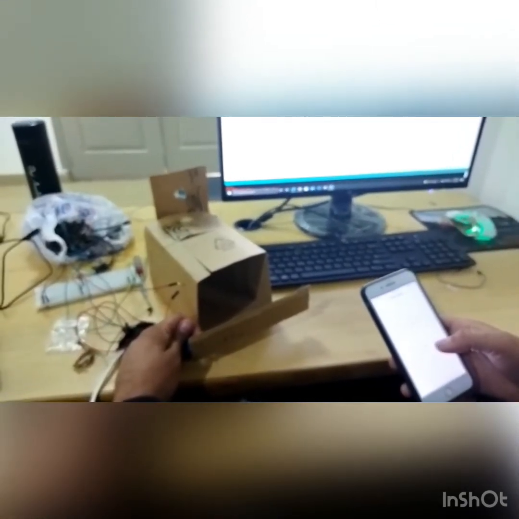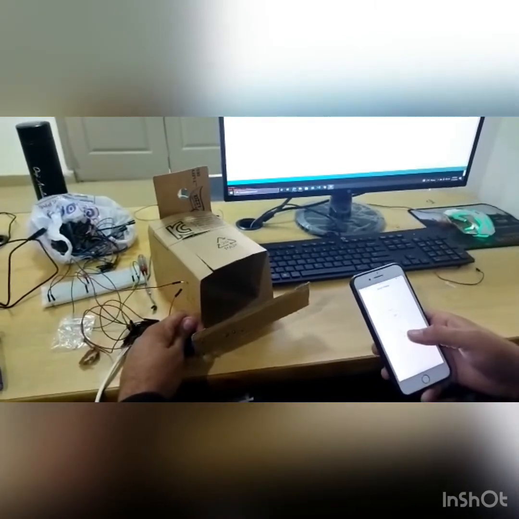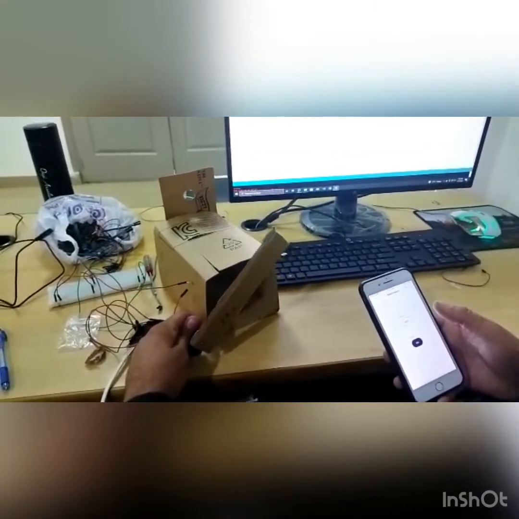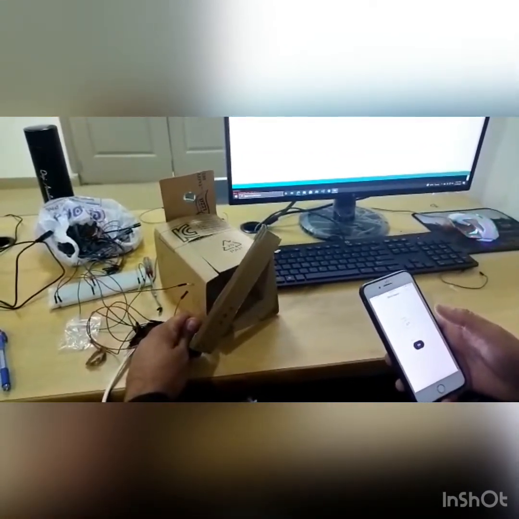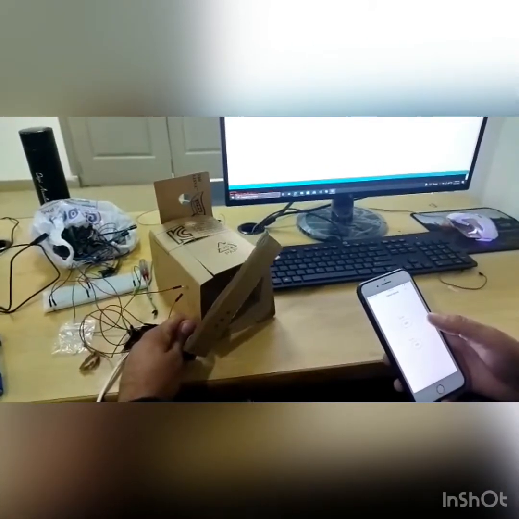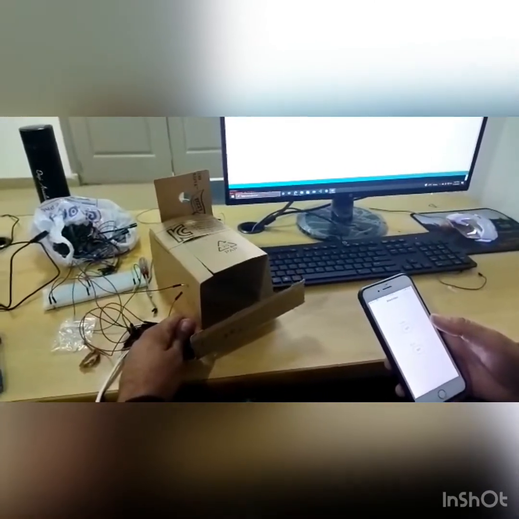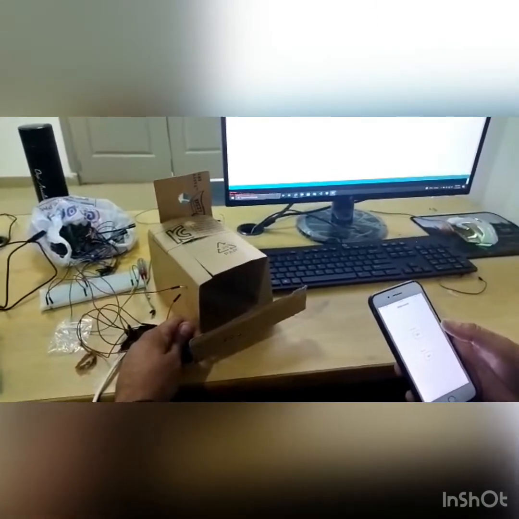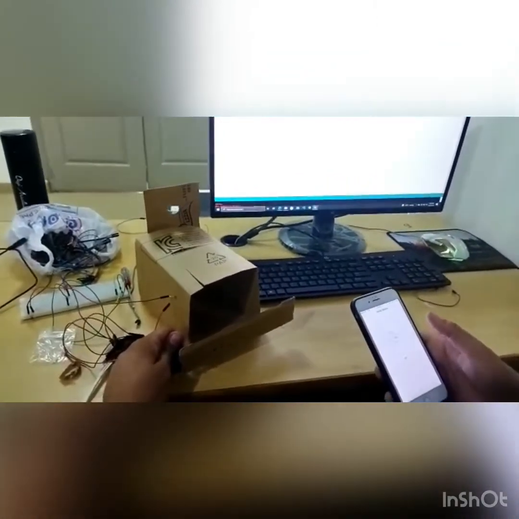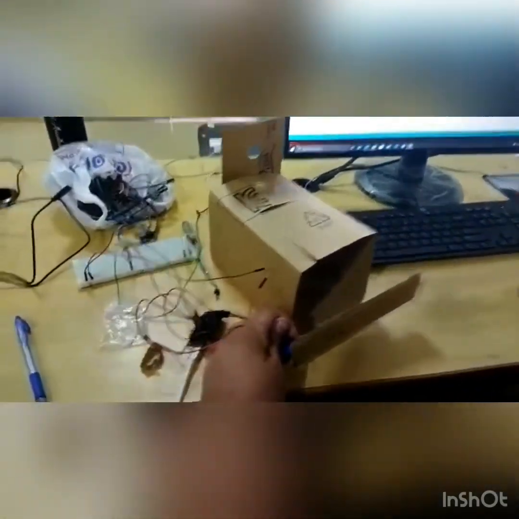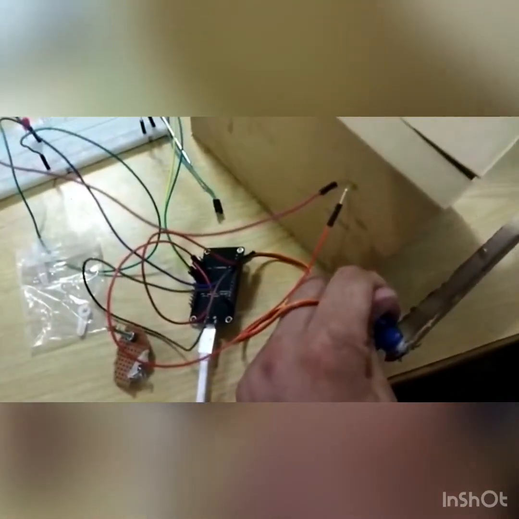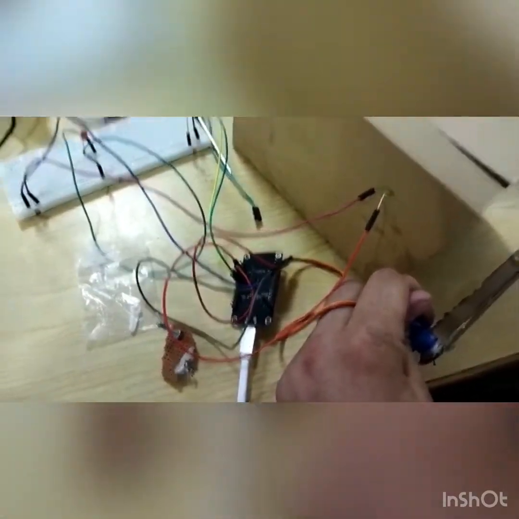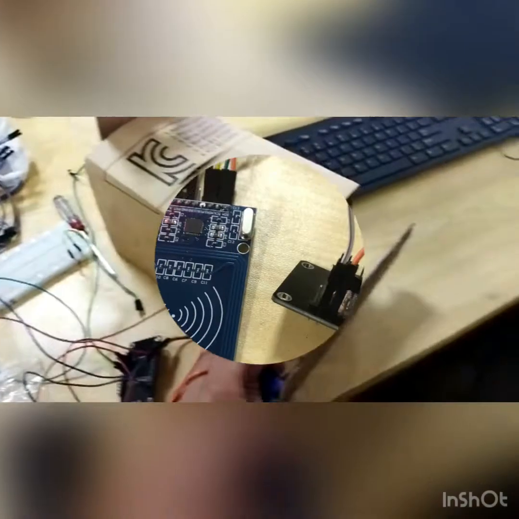Let me show the demo of the servo motor. When I click, the door will open. When I turn it off, the door will be closed. So all this magic is done by the Node MCU ESP8266, which controls the home LED lights and door locks.